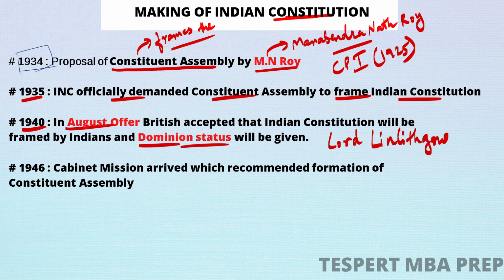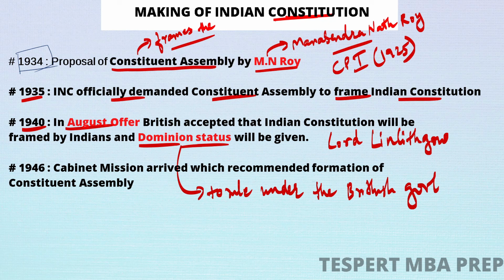So what is dominion status? Dominion status simply means to rule under the British government. So you can rule your own country, but the head of your country will be the British government. This means instead of singing Jana Gana Mana, we would have sung simply Long Live the Queen, which is the national anthem of Britain, right?